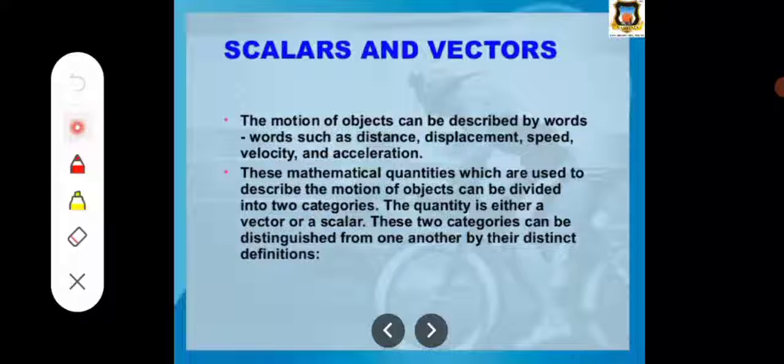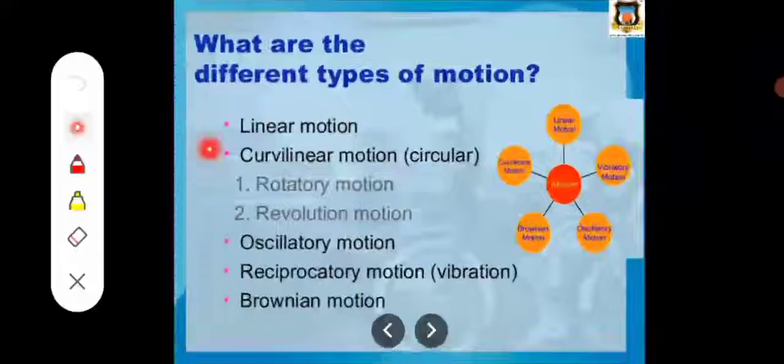The motion of objects can be described by words such as distance, displacement, acceleration, velocity. These quantities are either vectors or scalars. Means there are two categories to describe these physical quantities, and they are scalars and vectors. Okay. So we discussed motion, but this motion occurs in different types.